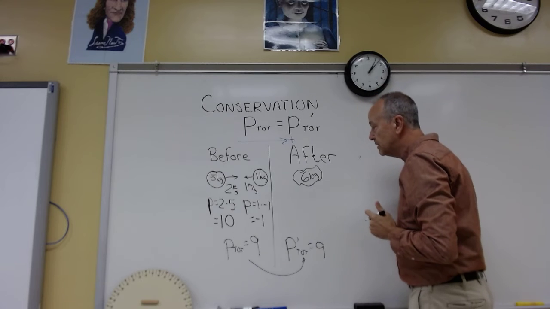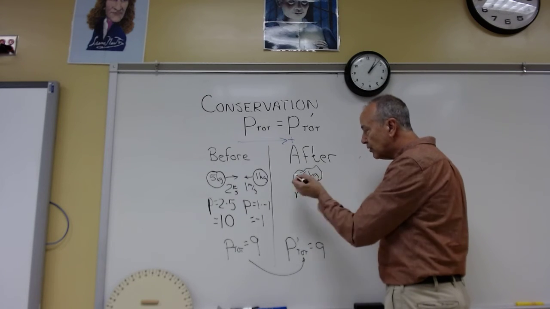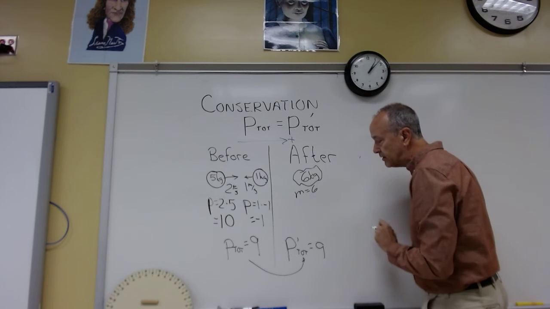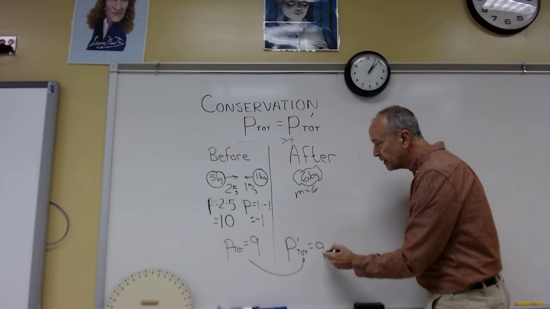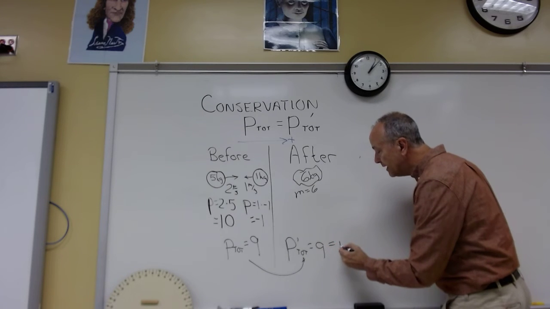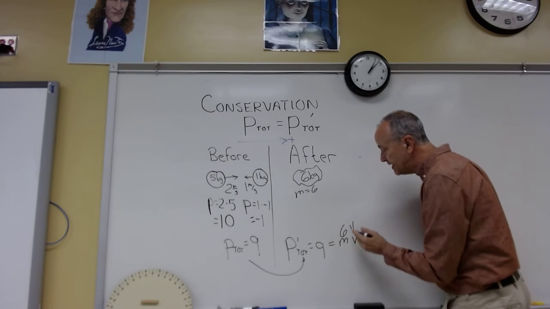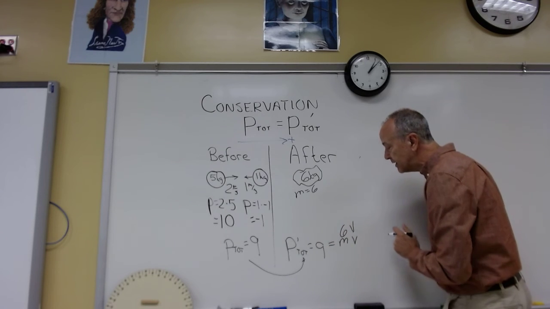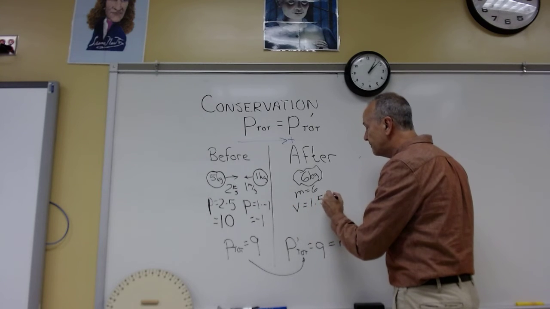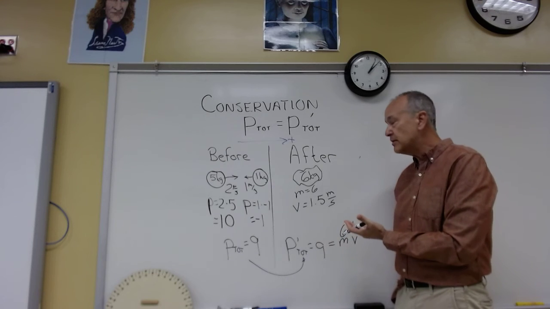So we know the mass is 6 kilograms. We don't know what the velocity is doing yet, except that it's one object. We know the momentum, and we know the mass, so this is equal to mv, 6 times v. If we divide by 6, we get a velocity of 1.5 meters per second.